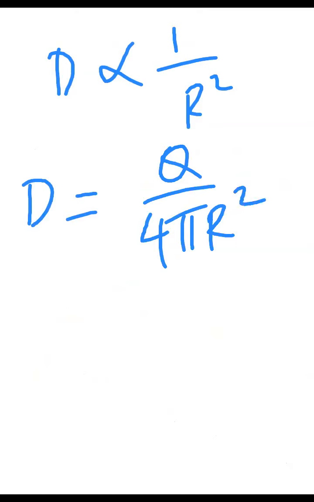So how much flux you get depends on two factors now. To get more flux, you should have more charge, or otherwise you should be at a lesser distance. There are two ways your flux density will vary. To increase the flux density, you can either increase your charge or you can go closer to the charge.